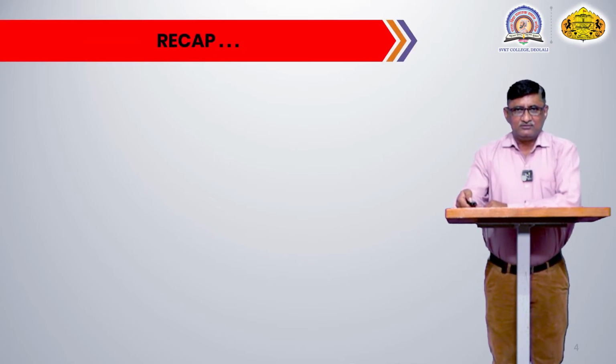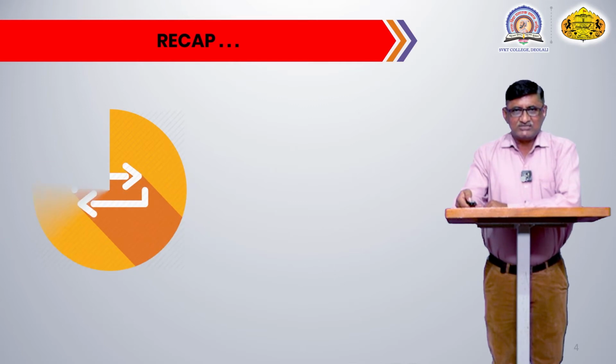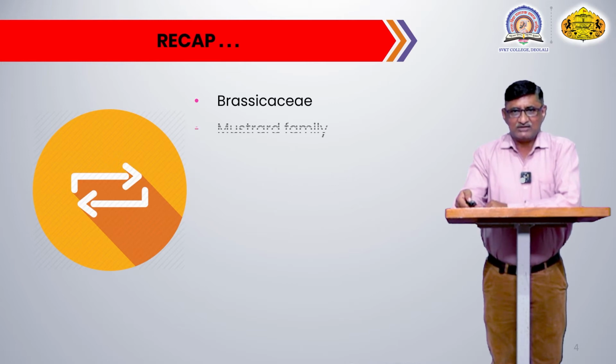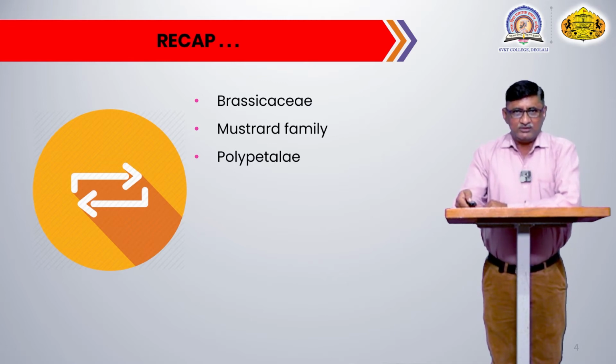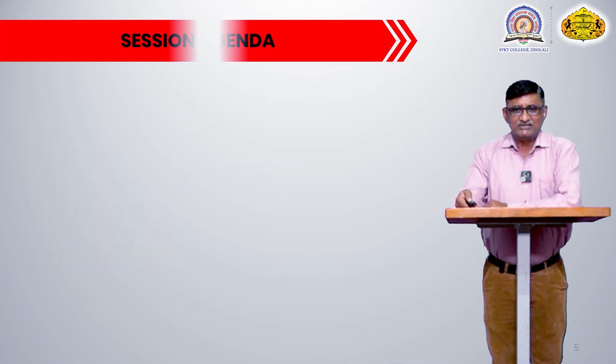In the earlier video, we studied the family Brassicaceae. Brassicaceae is a family of angiosperms. Commonly, this family is also called the mustard family, and it belongs to the polypetalae subclass because the petals are free, and this family shows parietal placentation.